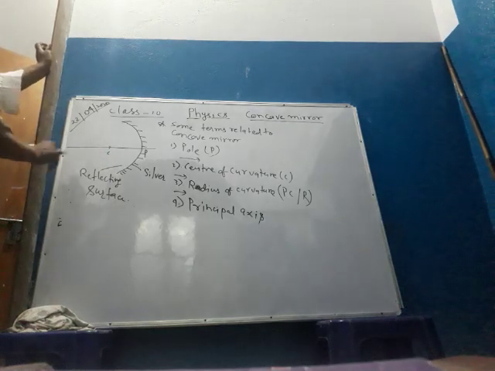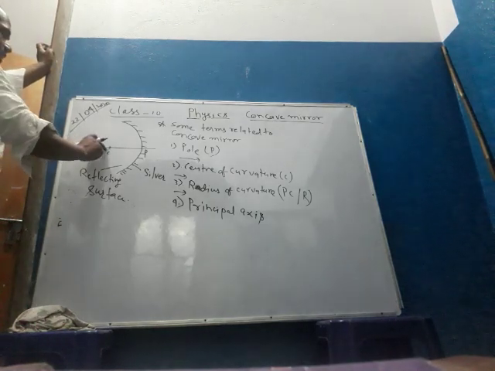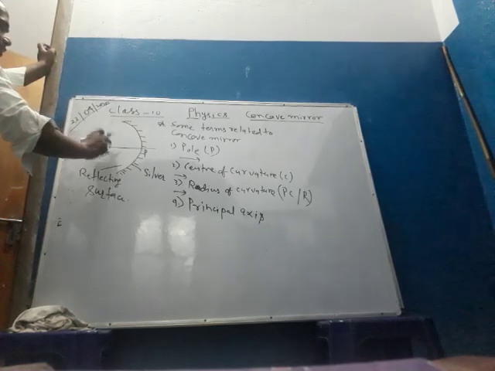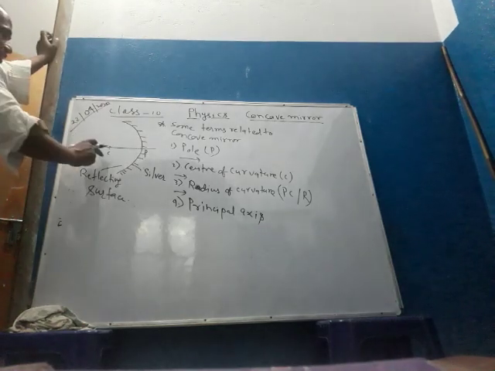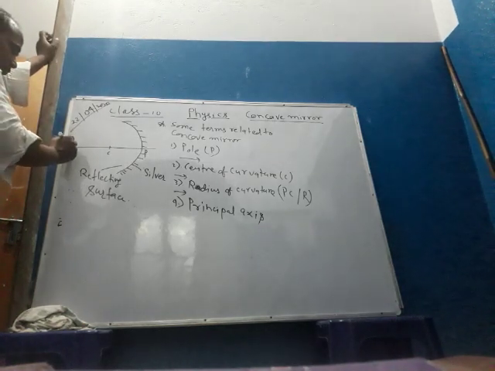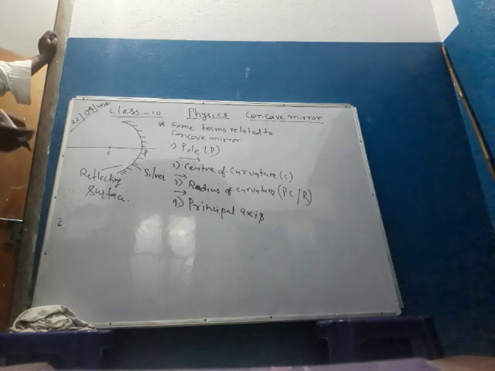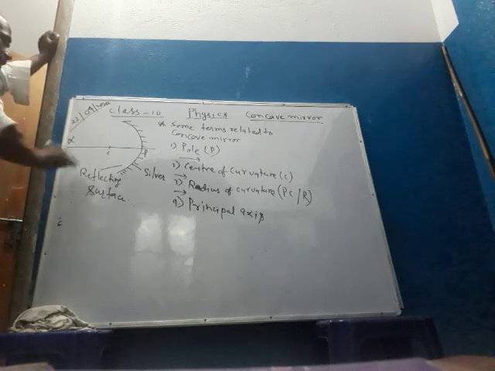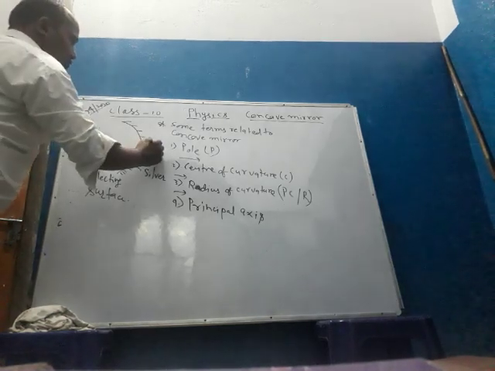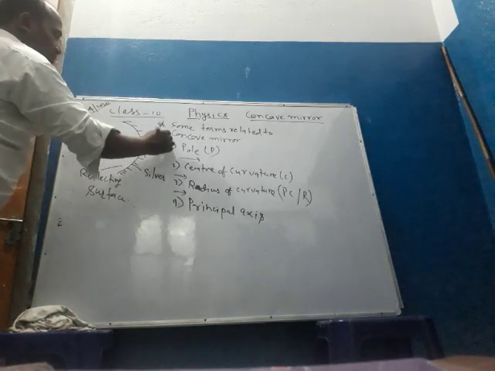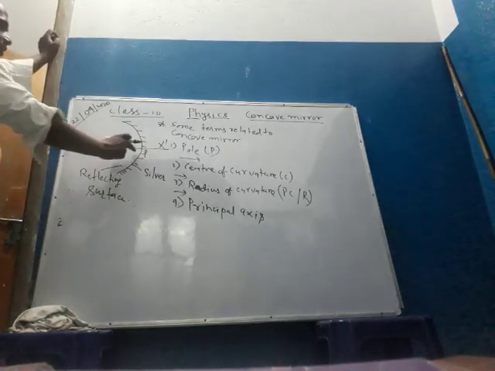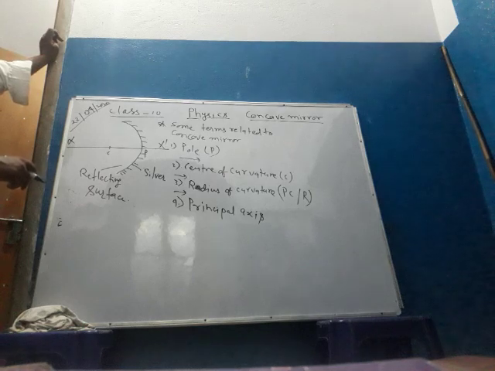The line joining the pole and center of curvature is known as principal axis, or an imaginary line assumed passing through pole and center of curvature is known as principal axis.